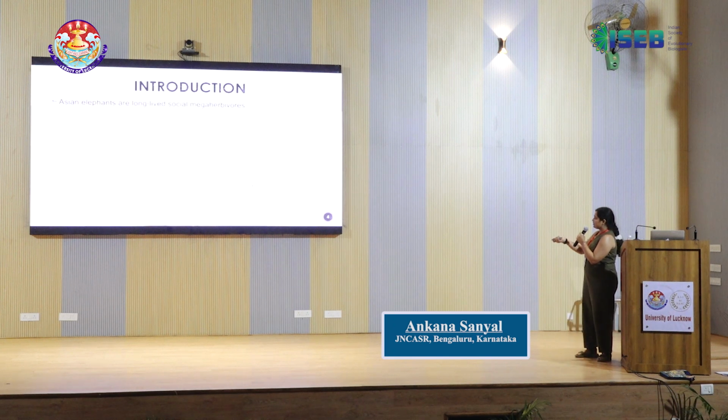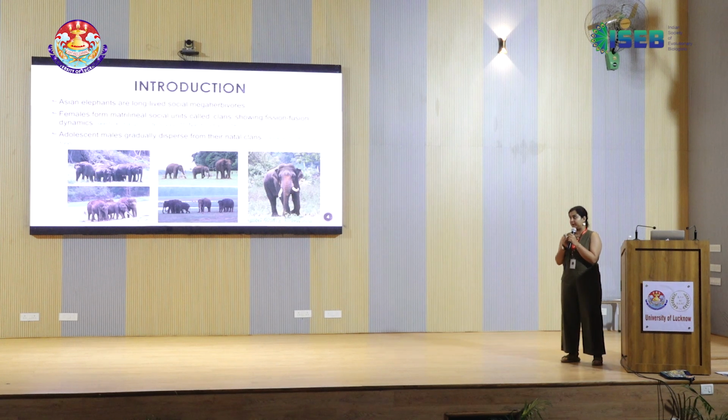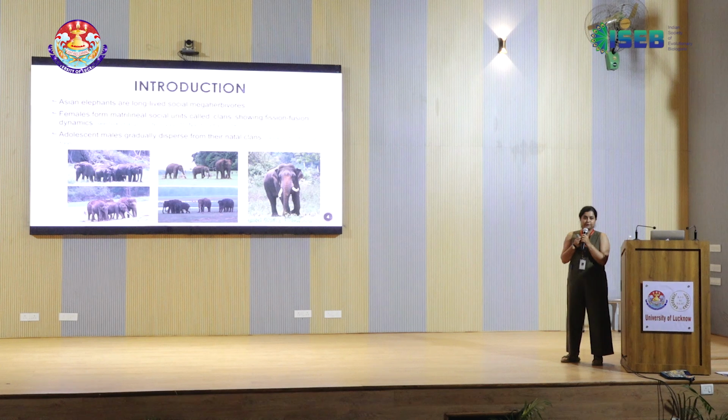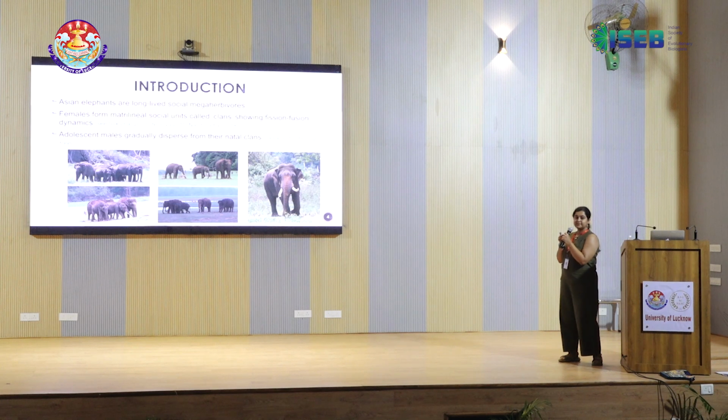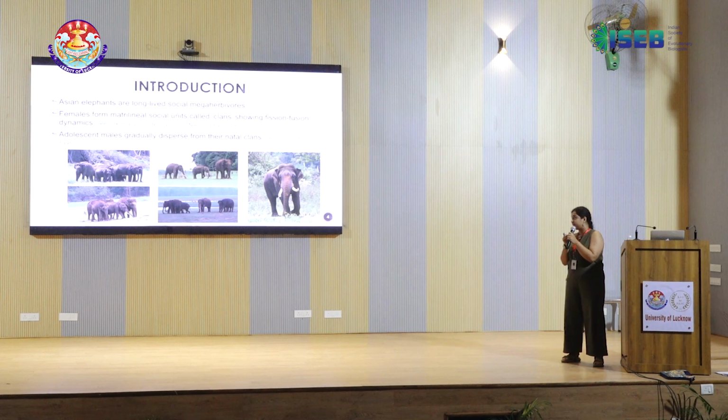So our study species, the Asian elephants, are long-lived mega herbivores. We know that the females form matrilineal social units called clans that show fission-fusion dynamics. And it's also known that adolescent males gradually disperse from their natal clans as they become older, to become solitary full-grown bulls in their adult age.